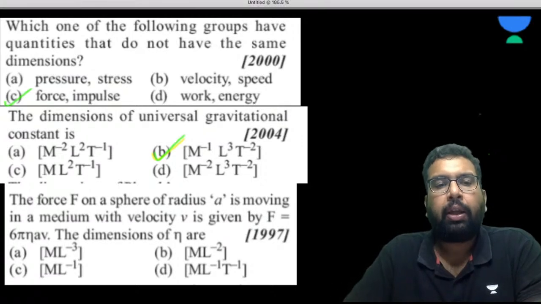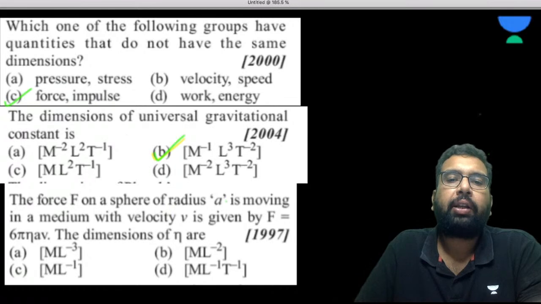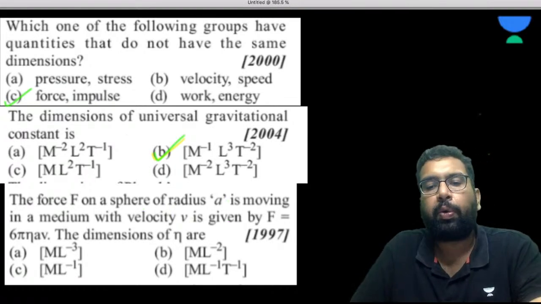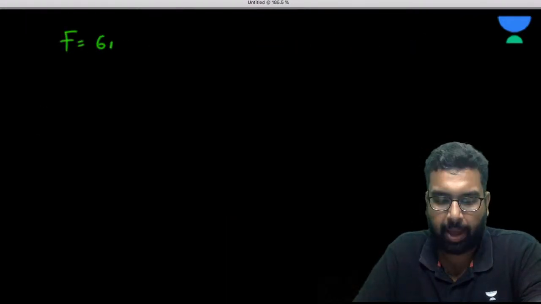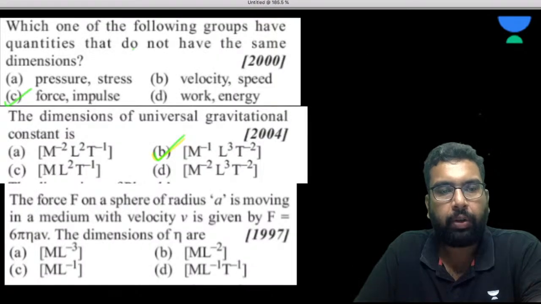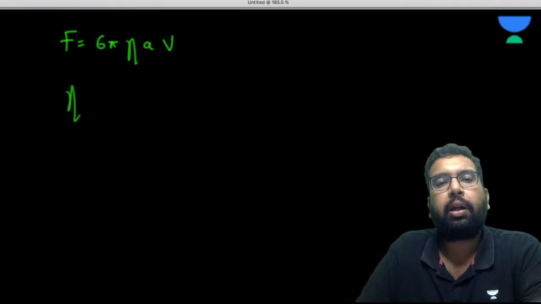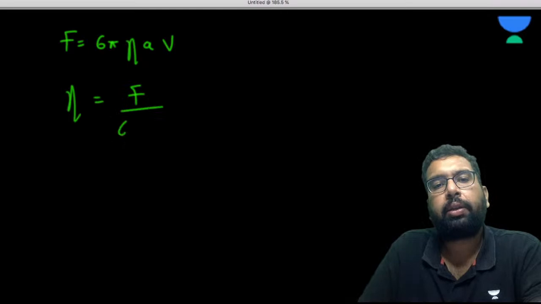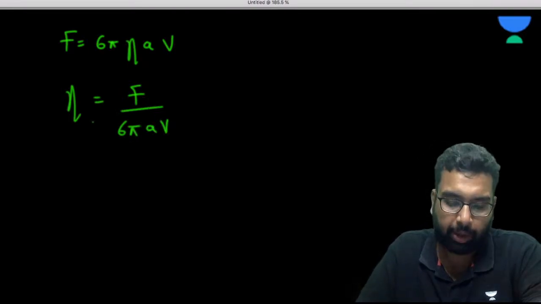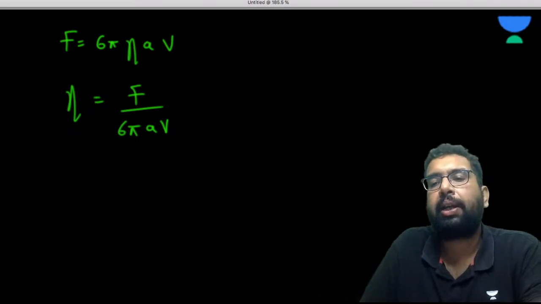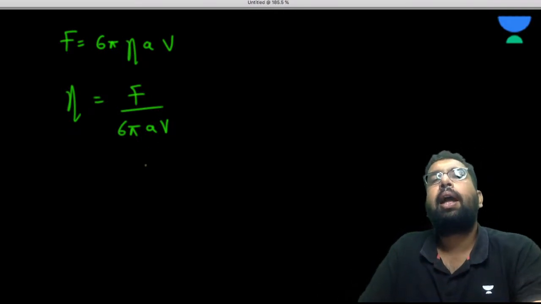See, I'll do it. The force on a sphere of radius A moving in a medium with velocity v is given by force F equals 6 pi eta A into velocity. So you need to get the dimension of this eta. Let me convert it into eta equals F upon 6 pi A into V. 6 pi has no dimension. It is a numeric value, and when something has a numeric value, it has no dimension.